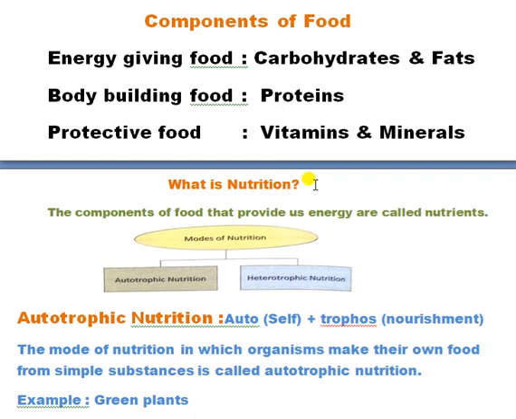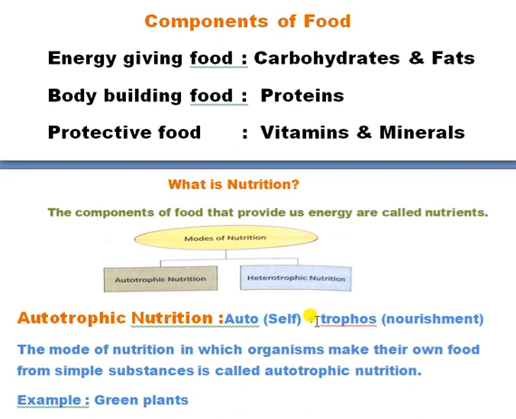Now, mode of nutrition. There are two types of nutrition, autotrophic and heterotrophic. Some organisms can prepare their own food, but some organisms can't. Firstly, we will discuss autotrophic nutrition. The word autotrophic is a combination of two words, auto and trophe.